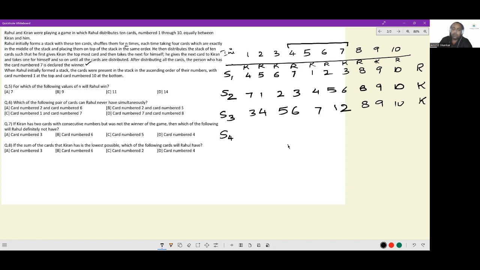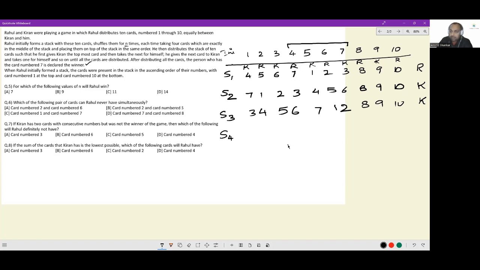How about shuffle 4? At this time, you may question why we are doing this for so many shuffles. Because understand, given that this is a game in which cards are basically getting their original position back after some iterations, we will reach the initial state. We have to keep on creating what happens after every shuffle until we reach the initial state. Once we reach the initial state, the outcomes will start repeating themselves. But until then, we have to keep on doing this processing.